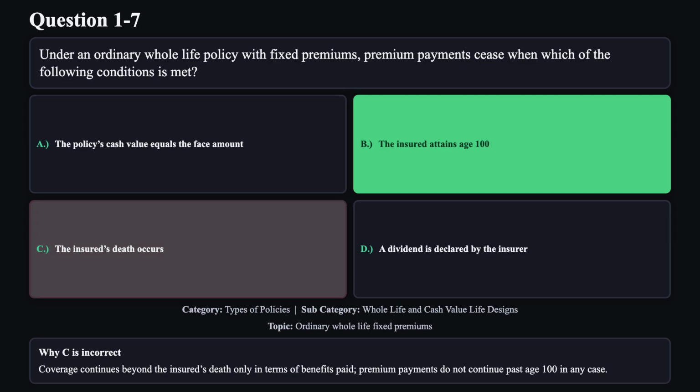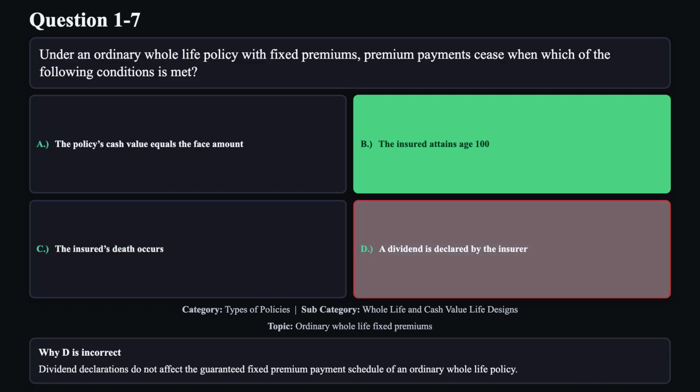Reason C is not correct. Coverage continues beyond the insured's death only in terms of benefits paid. Premium payments do not continue past age 100 in any case. Reason D is not correct. Dividend declarations do not affect the guaranteed fixed premium payment schedule of an ordinary whole life policy.